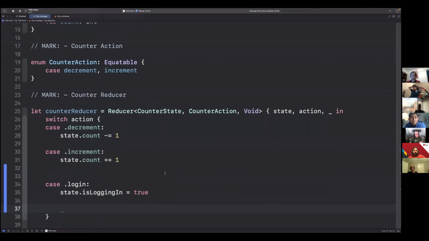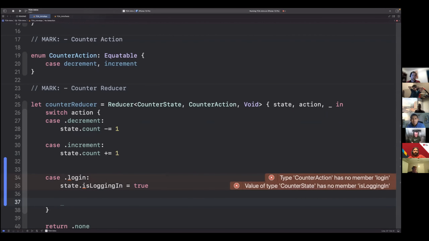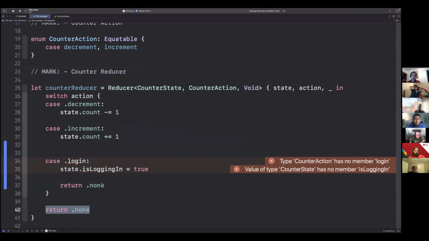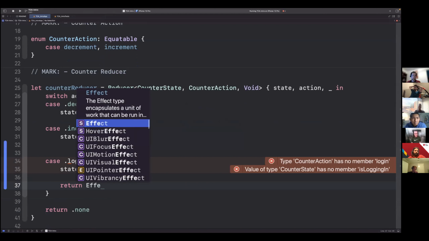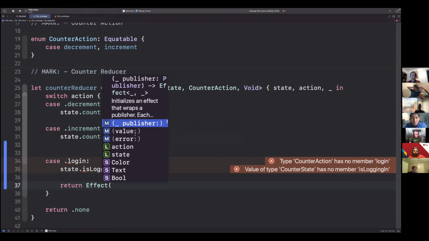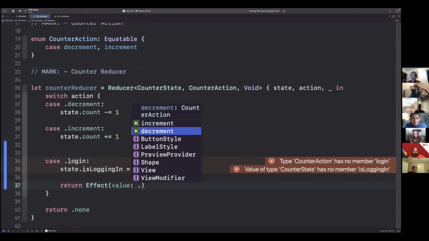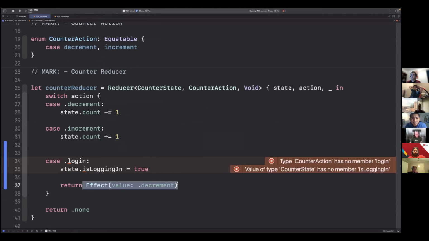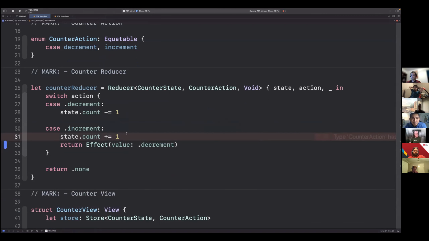But every action can possibly have an effect. So at the end, if it has no effect, we would return .none. So everything in here right now doesn't have an effect. But let's say we wanted to fire off another effect, well, we could just send in another effect. And you can see from here, I can only send in the effects that we currently have. So I could send in that when you increment, it would then decrement. But this is how actions can produce effects, and how it goes through the whole thing.